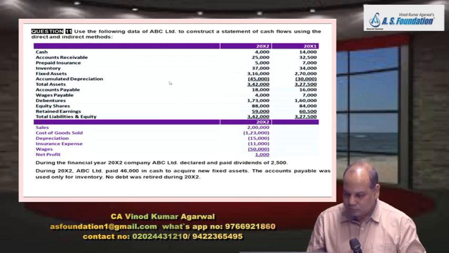Then inventory. Wait, this inventory I will use for finding purchases. So type on your calculator 1,23,000. Add closing inventory 37,000 minus opening 34,000, equal to, that is your purchases.